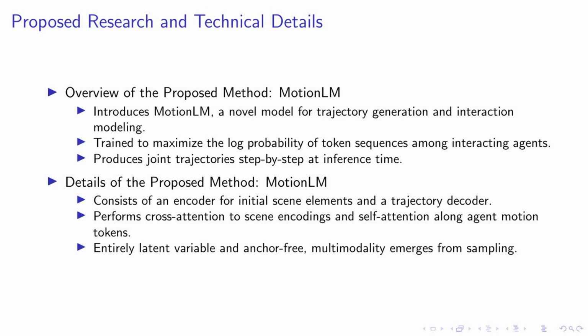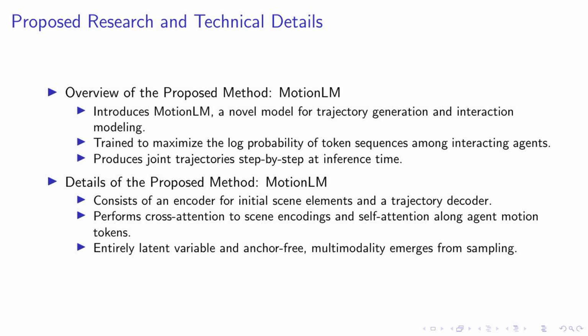Diving deeper into the technical details of MotionLM, it consists of two main components, an encoder and a trajectory decoder. The encoder processes initial scene elements, while the trajectory decoder generates future agent motions. The model performs cross-attention to scene encodings and self-attention along agent motion tokens, allowing it to capture complex interactions and dependencies.